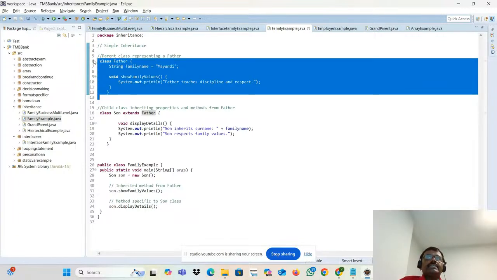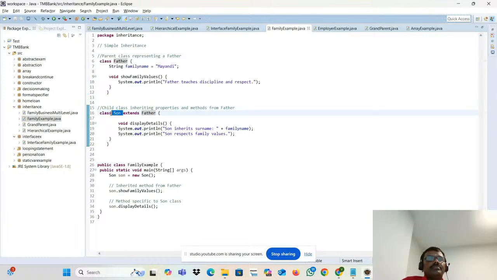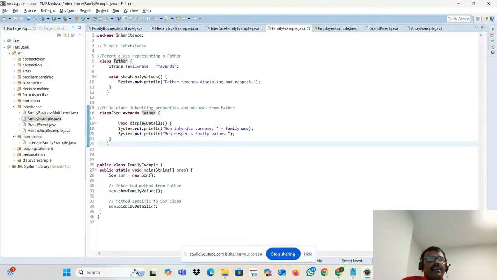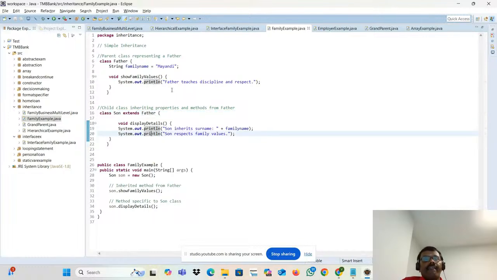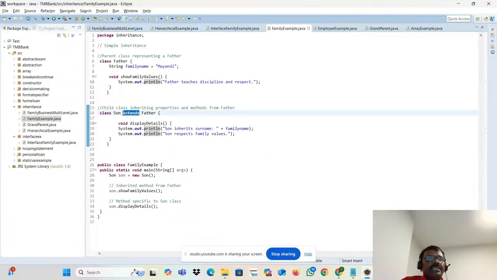Similarly here, it's a simple class. Can I call it a parent class? You can call it a parent class. Why? Because it has one child class. How did it become a child class? Because this son class is extended with this class. Extended means inherited. So it means that this is an inheritance. Yes, this is an inheritance. How is the inheritance established? With the help of this extends keyword.